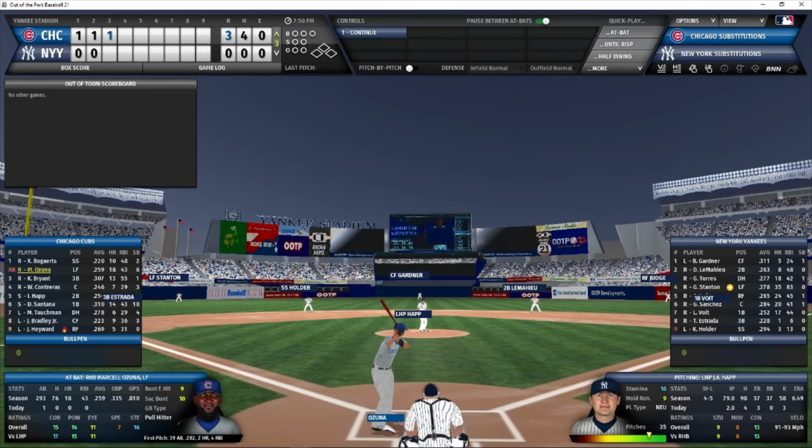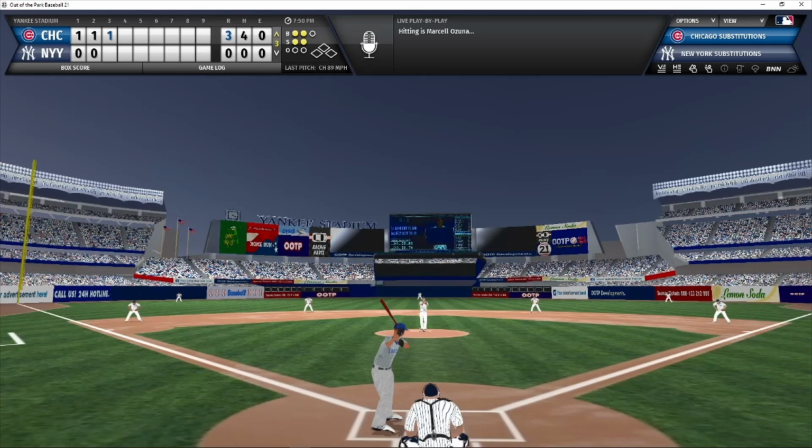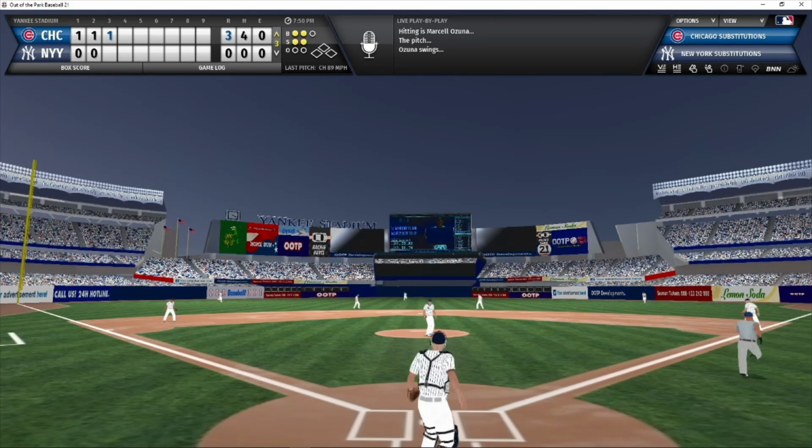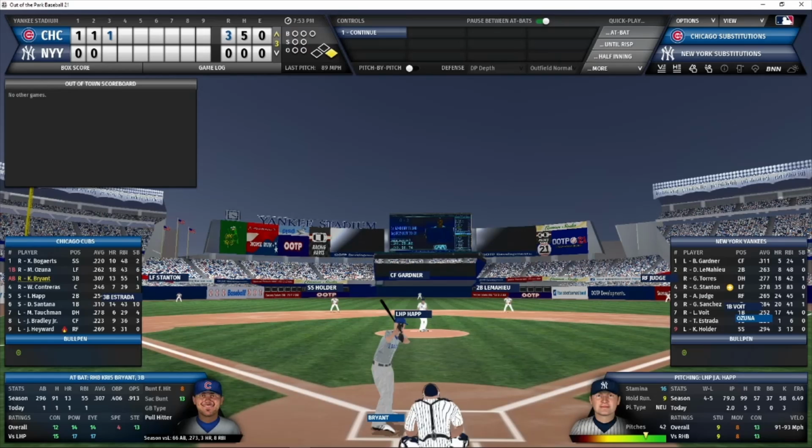Bogarts, with the solo home run, brings up Ozuna with nobody out in the top of the 3rd inning. 2-2 count. And Ozuna knocks that one into center field. That's going to drop in for another base hit. Ozuna stops at first, however, after a big turn. And that'll bring up Chris Bryant. Bryant, 1 for 1 with a home run already today.